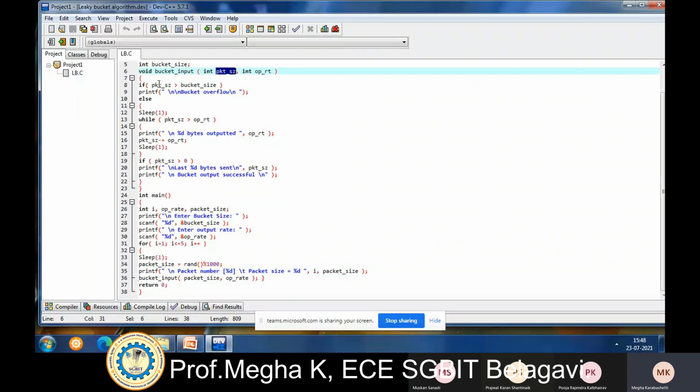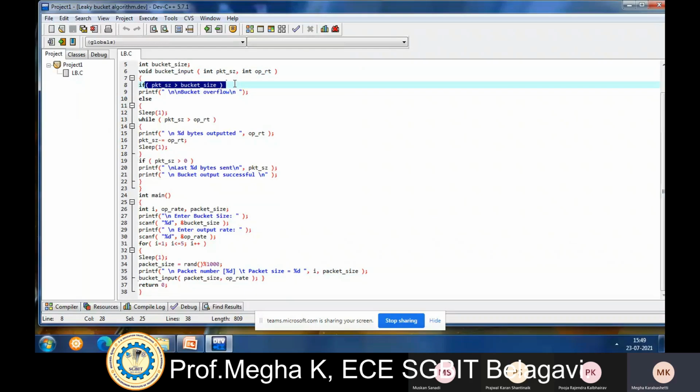So in the first case, what happens if packet size is greater than bucket size? So printf "bucket overflow", else sleep 1. That means wait for some time, and then while packet size is greater than output rate, in that case printf "%d bytes outputted", with the output rate.